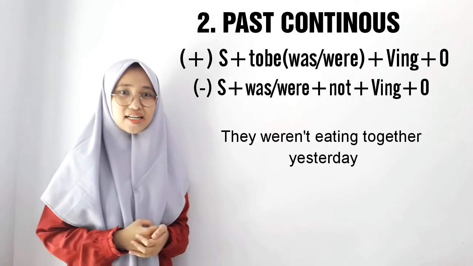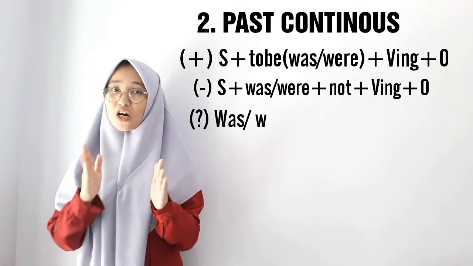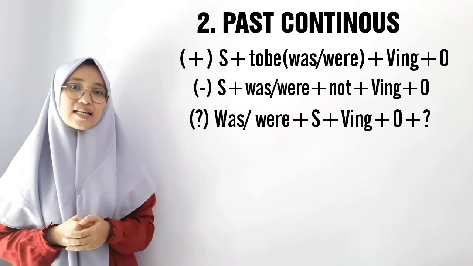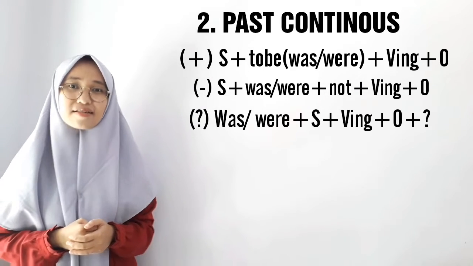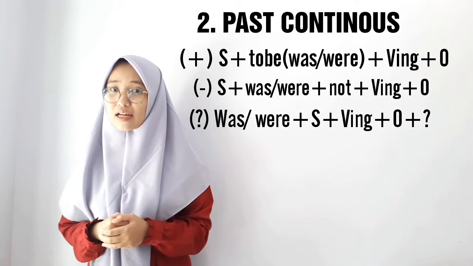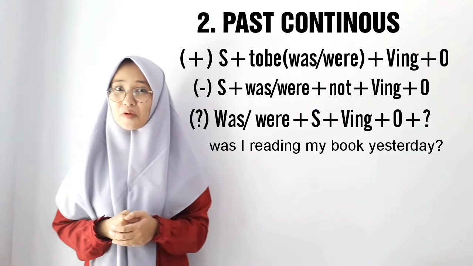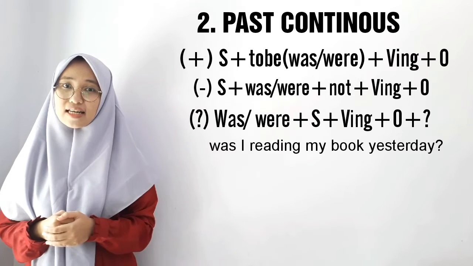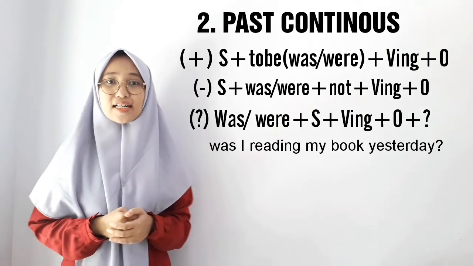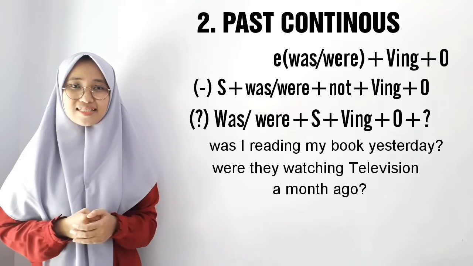Go on to the interrogative. The interrogative will be was or were plus subject plus verb in plus object. The examples: Was I reading my book yesterday? Were they watching television a month ago?